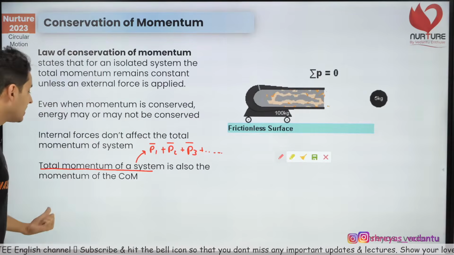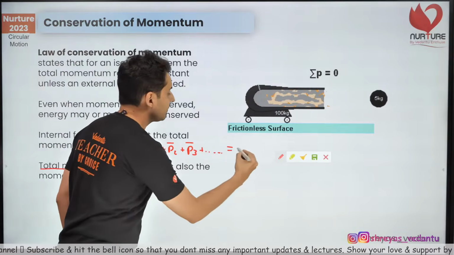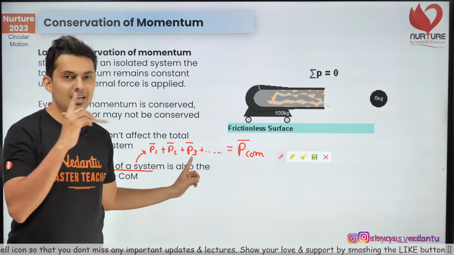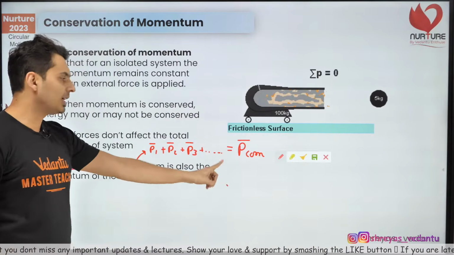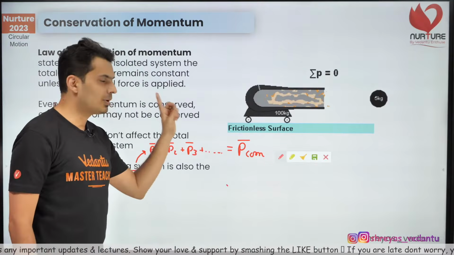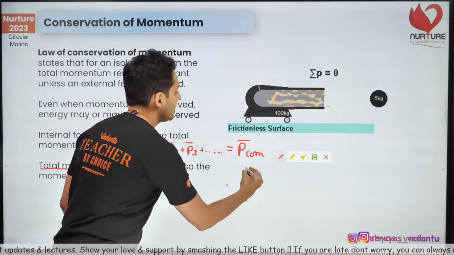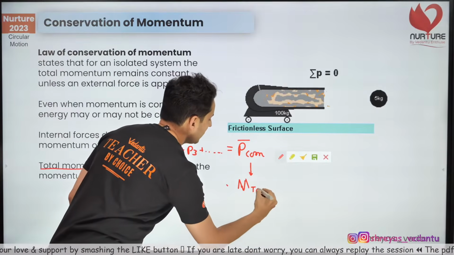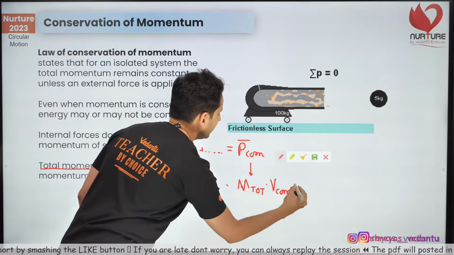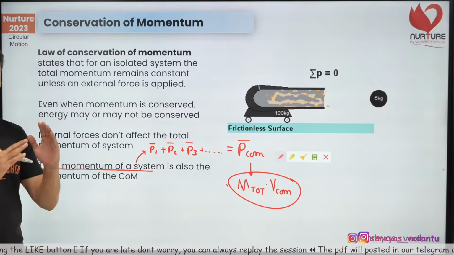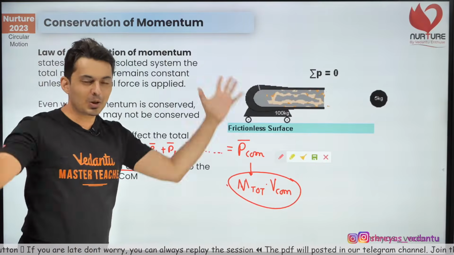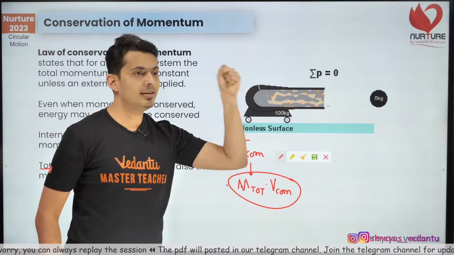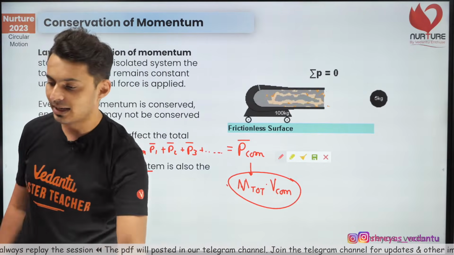This total momentum is also the momentum of the center of mass. I had given you this rule in the center of mass class, but I am giving it to you over here just in case you have forgotten, because there will be problems on this. The momentum of the center of mass is nothing but the total mass into the velocity of the center of mass. So P1 plus P2 plus P3 is nothing but the total momentum, which is total mass into the velocity of their center of mass. I hope that is very clear.